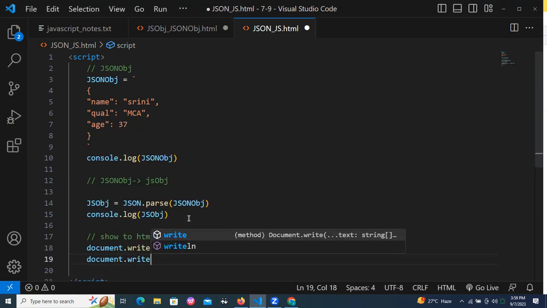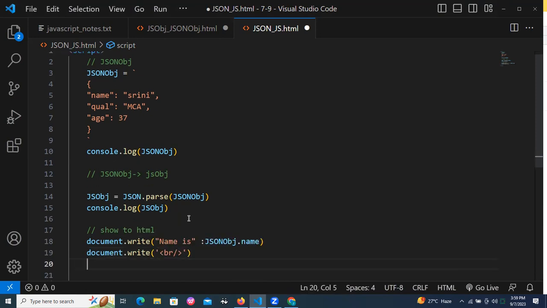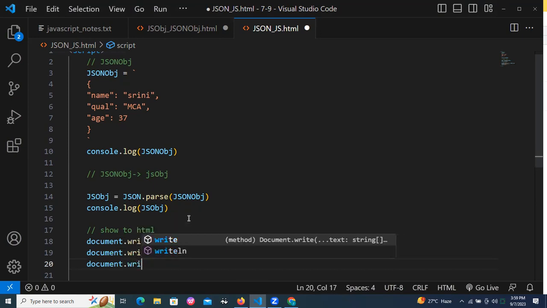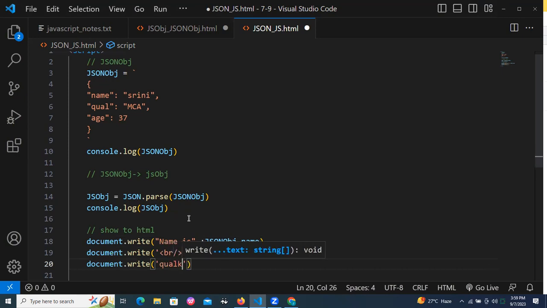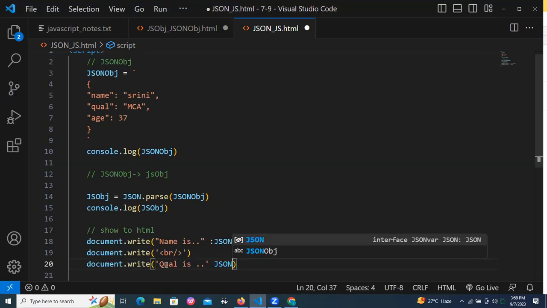Now I want to show a break. How to take a break? Document.write BR tag. After that, document.write. I need to show the age and qualification. Name is something, qualification is something. How to show the qualification? Okay, I need to give the plus symbol or comma symbol.